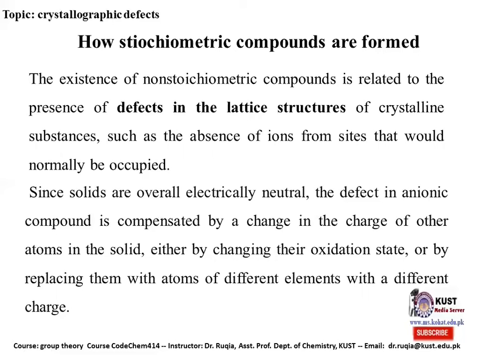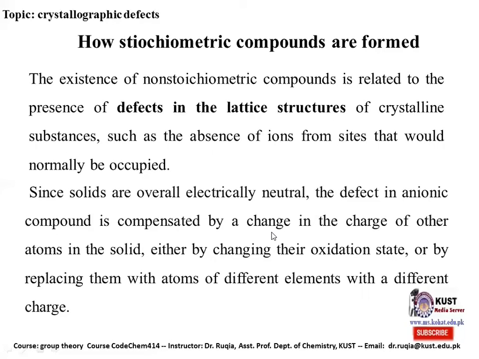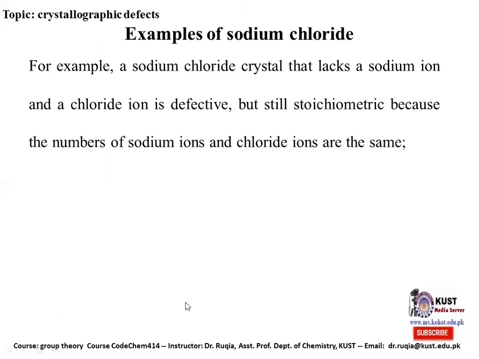In that case, the total charge on the crystal will not be disturbed. But if the impurity has a different charge, the total charge on the crystal will be disturbed. To maintain electrical neutrality, they will have to get some type of ions from outside, which leads to the formation of non-stoichiometric compounds.